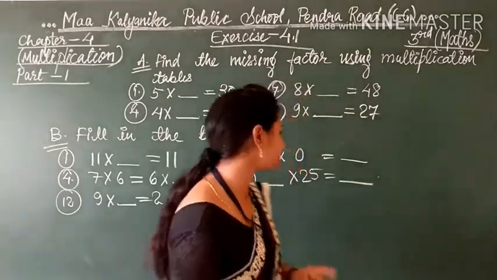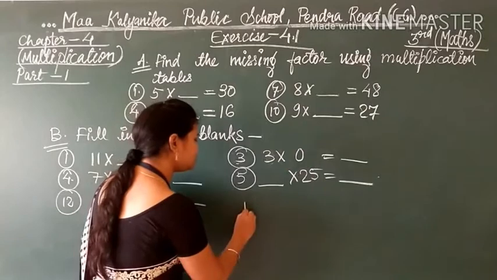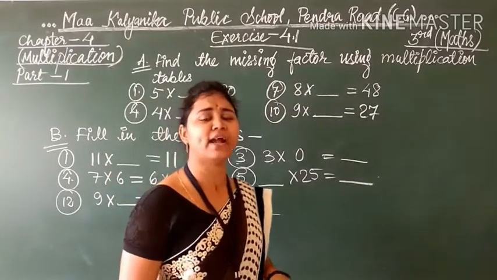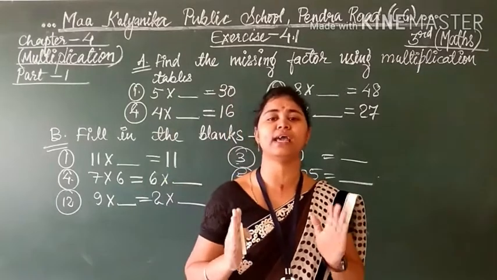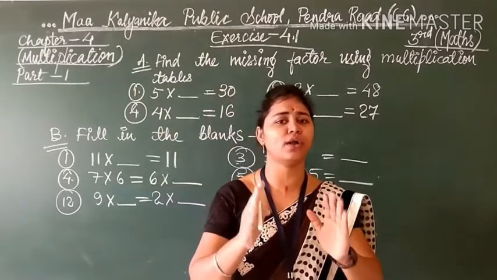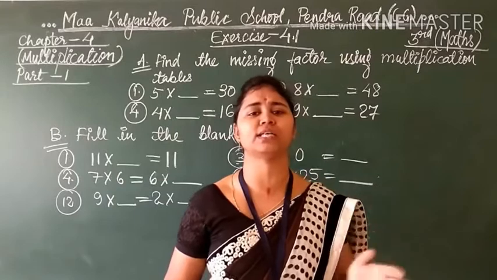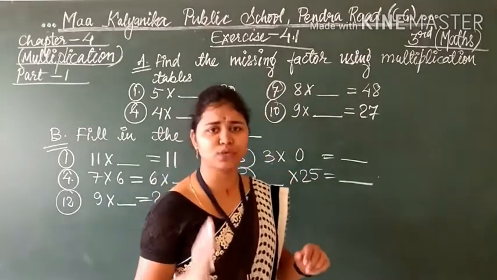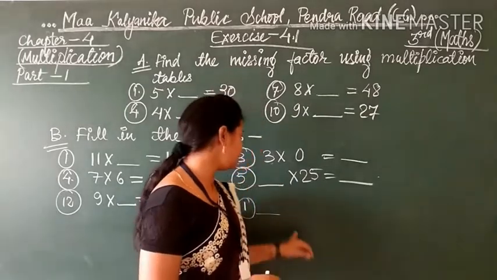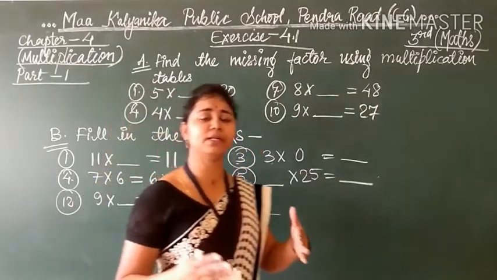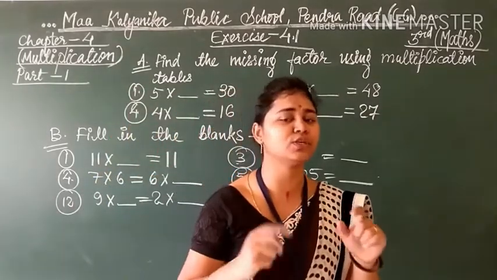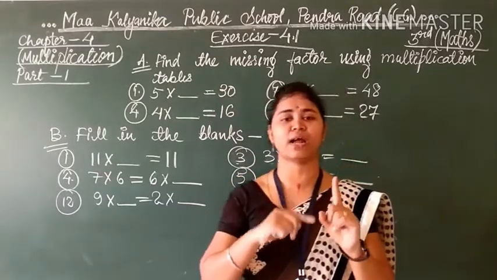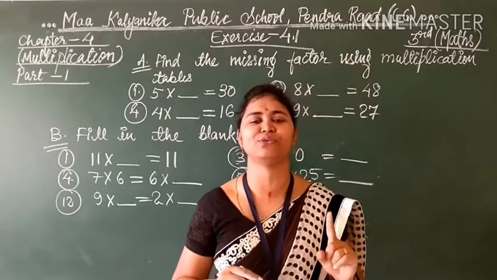So students, I am writing it here. What is the first fact? The first fact is about when you are multiplying any number. Already you have learned the tables in class 1, 2 and even KG2 up to 10. So now try to learn more. So you know the tables, I'll ask you some questions, just give reply. I'll tell you the fact, then you will be able to answer.